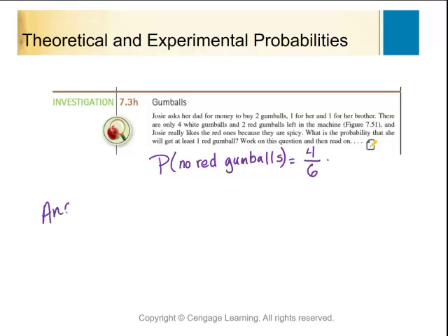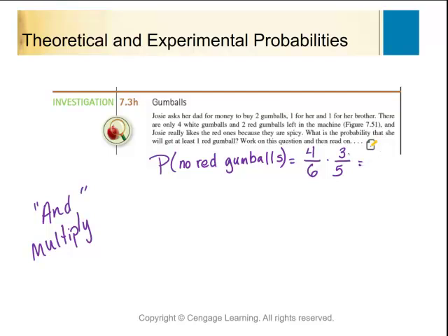And we're going to say our "and" probabilities, you will multiply, because "and" probabilities decrease the chance that something is going to happen. And when you multiply fractions that are less than 1, they get smaller. So here is the probability of my first white gumball, and then the probability of my second white gumball. I'm already sitting here holding one, so there's only 3 of them left in there, and out of 5.